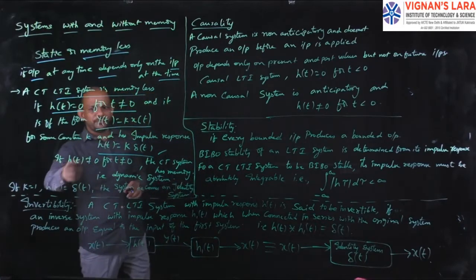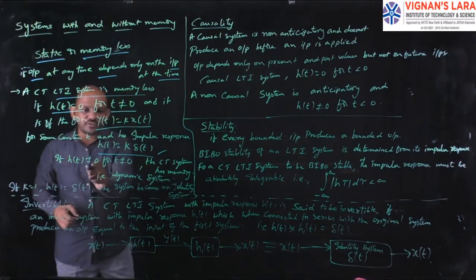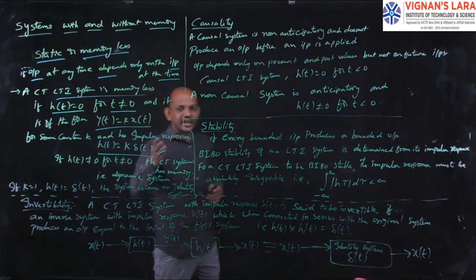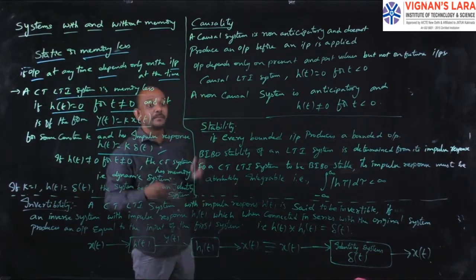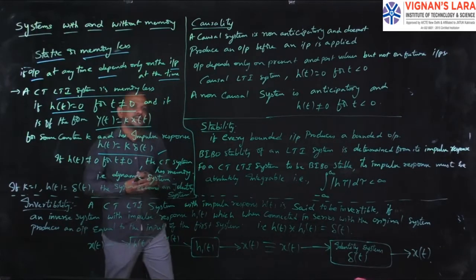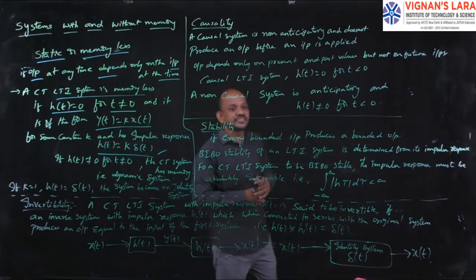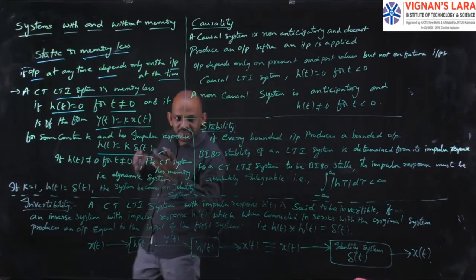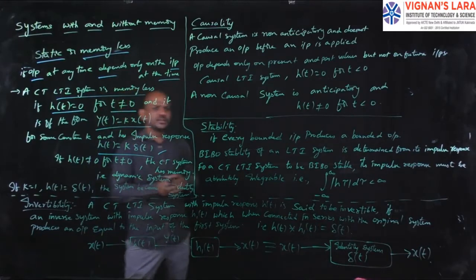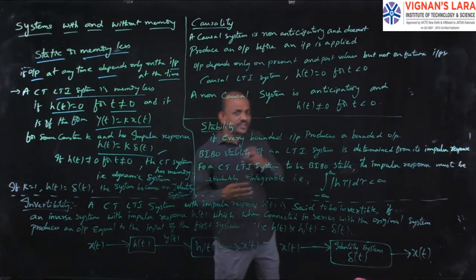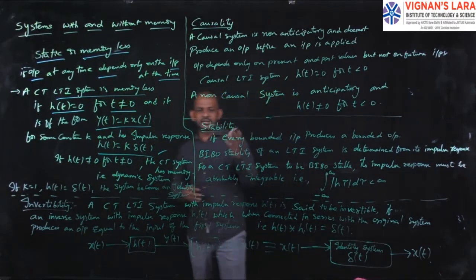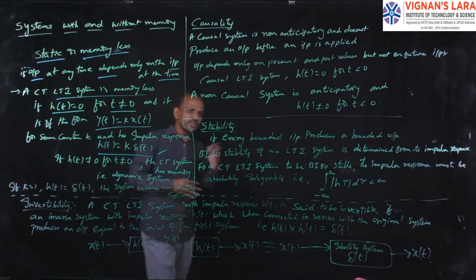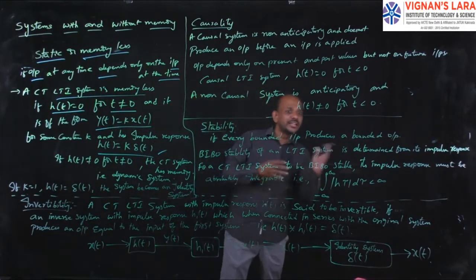If h of t is not equal to 0 for t not equal to 0, then the continuous time LTI system has memory. Memory systems are nothing but dynamic systems. A memory system is also called a dynamic system. They can change according to the situation. There the output depends not only on the present but also on the past or the future. It will change dynamically.